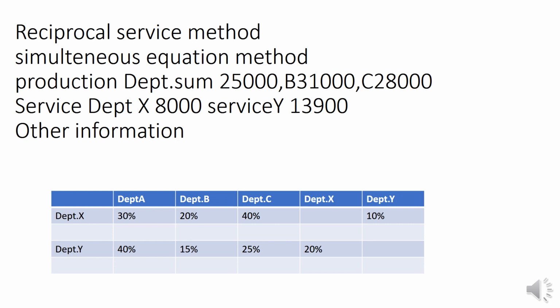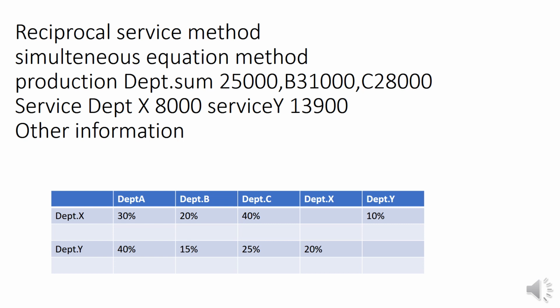Another reapportion method is reciprocal services method. This method can be followed where the organization gives inter-department services from one service department to another service department. Here we can follow 2 methods, that is simultaneous equation method and repeated distribution method. The problem is production department summary: A 25,000, B 31,000, C 28,000 and service department summary: X 8,000 and Y 13,900.